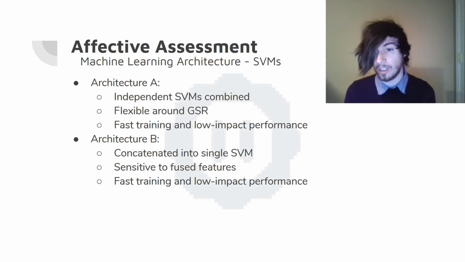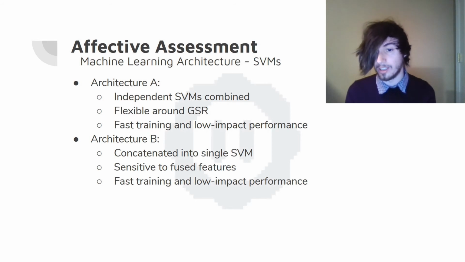The first two of these architectures are architectures A and B. Architecture A consists of two independent SVM models combined with an SVR in order to produce results. Architecture A is flexible around our GSR data stream, as the weights can be changed in our sensor fusion matrix. Architecture A, as is B, is incredibly fast to train.